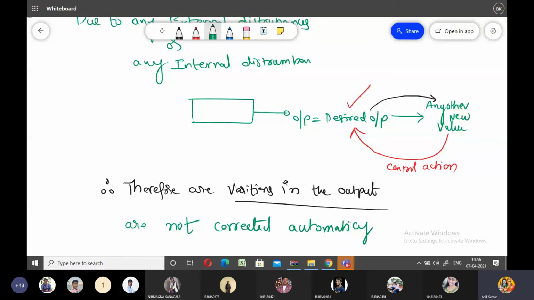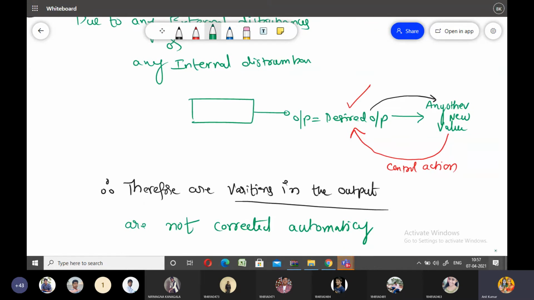Anyone please respond to me in the chat box. At the output of the control system, we have some variations. Instead of the desired output, I may obtain any other value. So I consider these variations as variations in the output. Why are these variations at the output side not corrected automatically in an open loop control system? Anybody please say your answer.